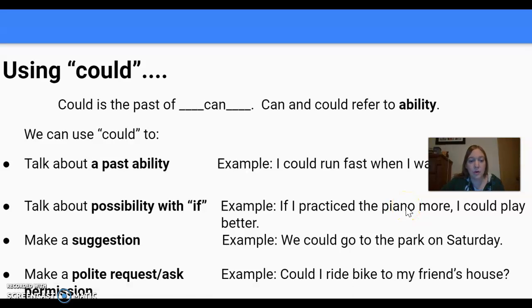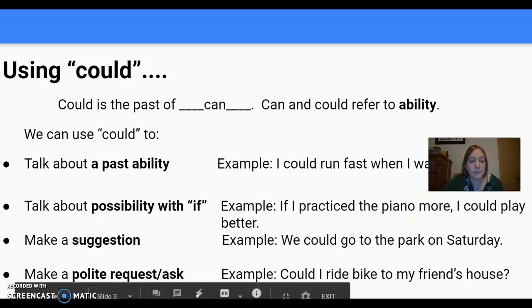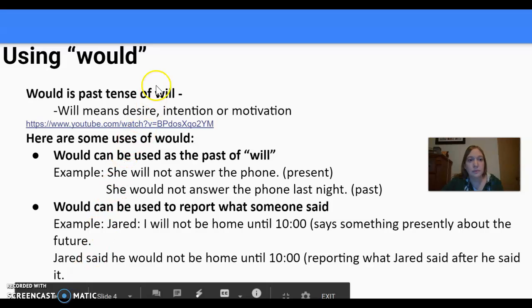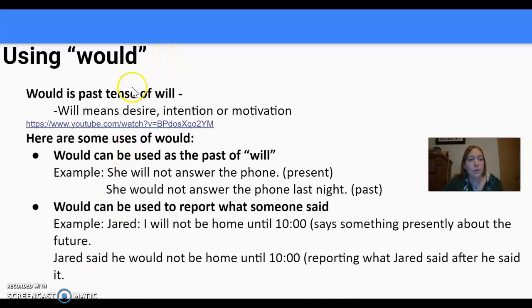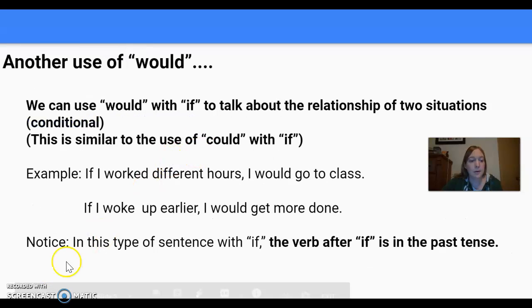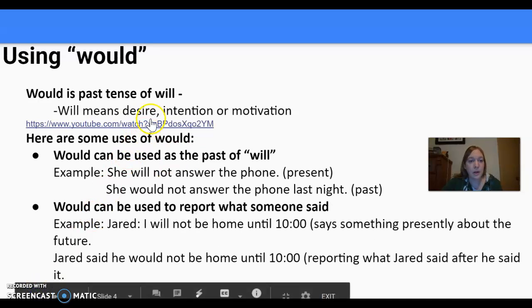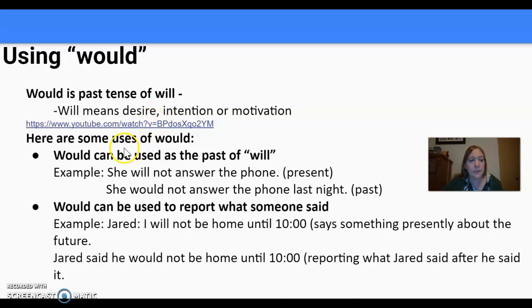Okay, so now we'll go on to would. Would is past tense of will. So will often means desire, intention, or motivation. I have a link here. This is to the video that I showed in the Zoom class. Also, I had posted this on WhatsApp. So this video explains how to use will and would.